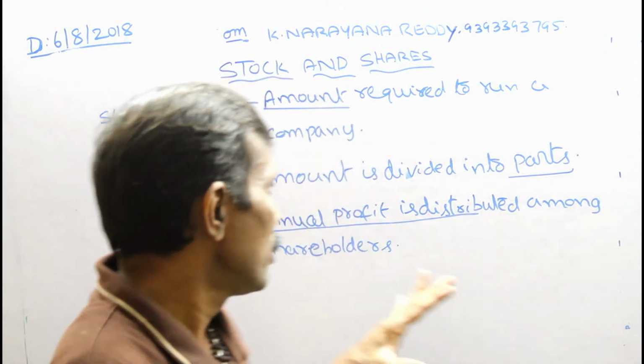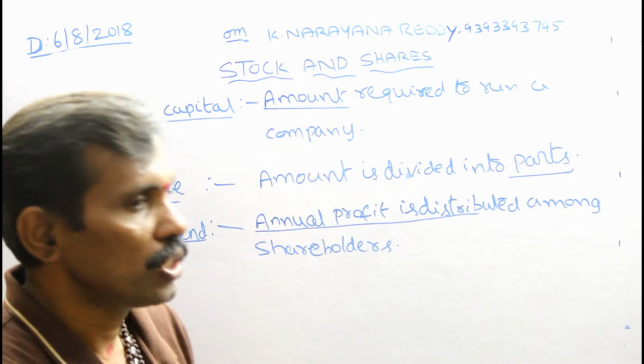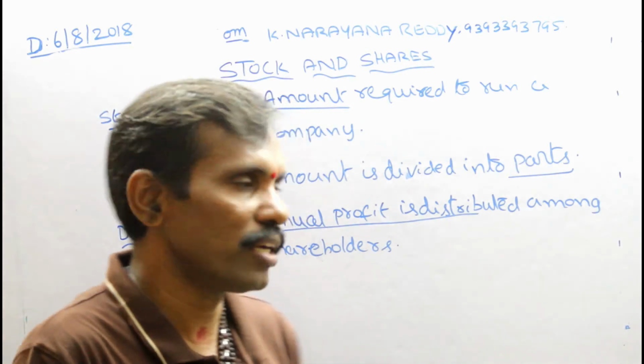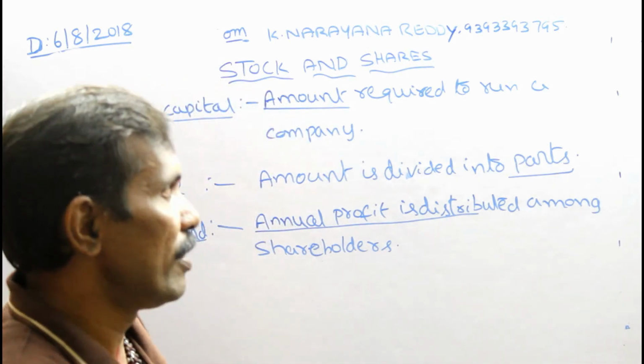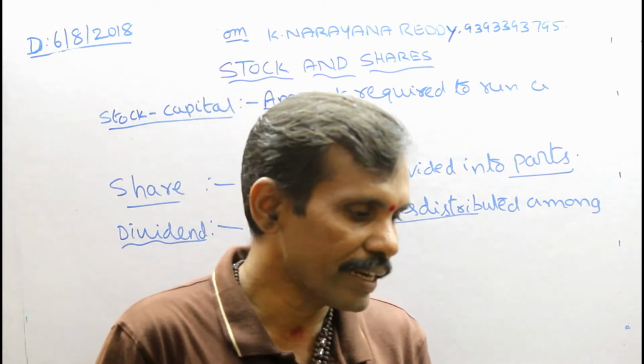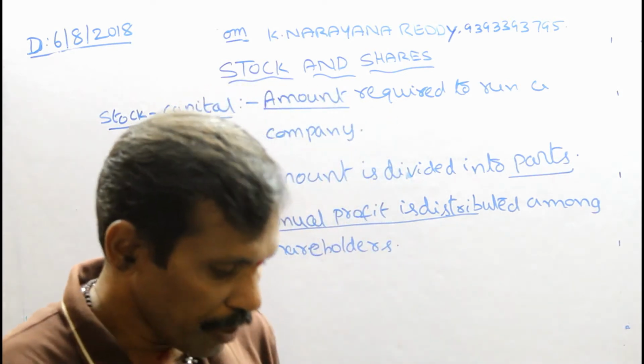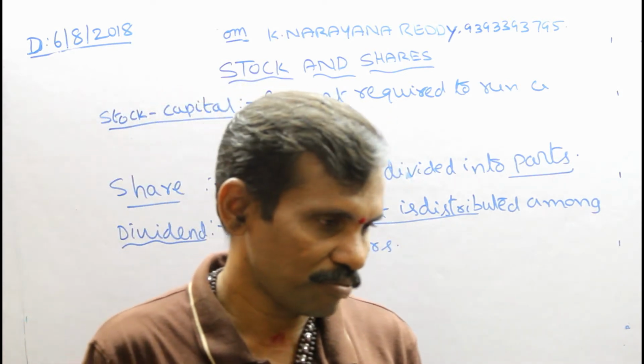Okay, dear friends, these are the important points you have to know: stock capital, share, and dividend. Next important point is face value.